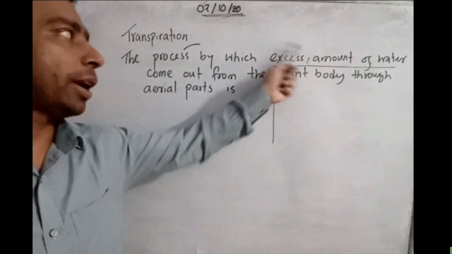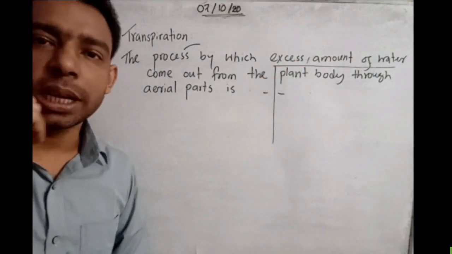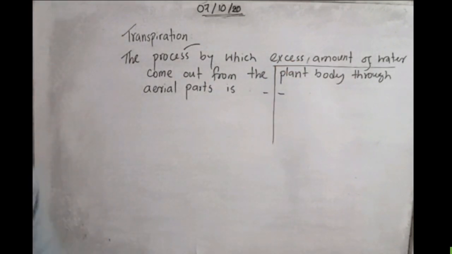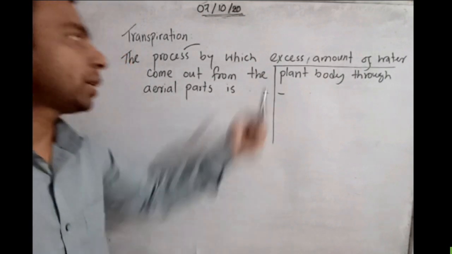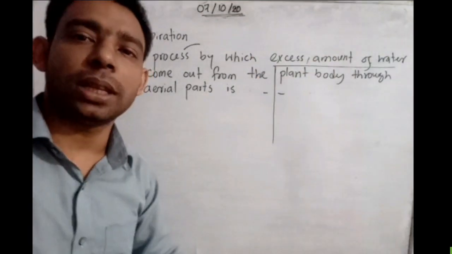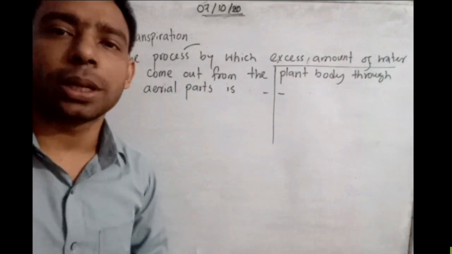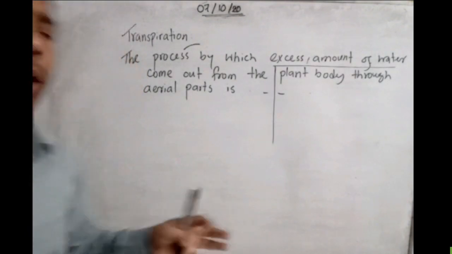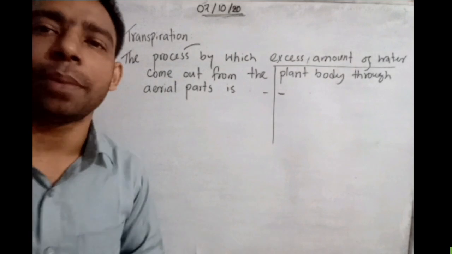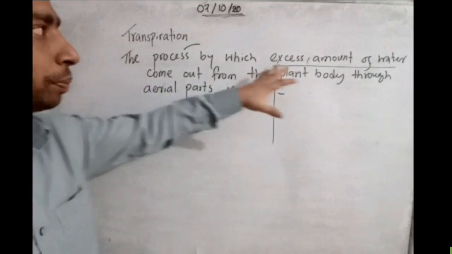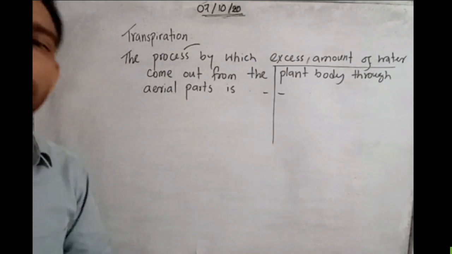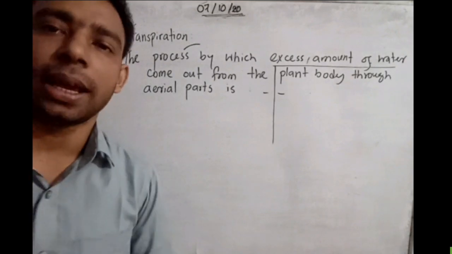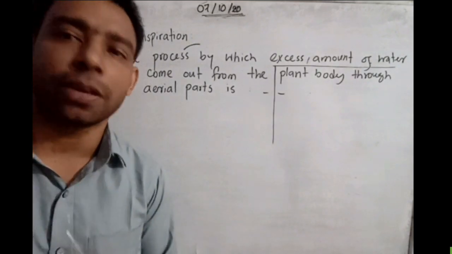So we cannot say excess amount of water, but in our definition we write the excess amount of water comes out from the body parts. Since excess water is automatically released by the plant, but when there is only an optimum amount of water and salt in the body, sunlight is the factor ensuring the water comes out, and the plant dries and may even die. So it is called a necessary evil.